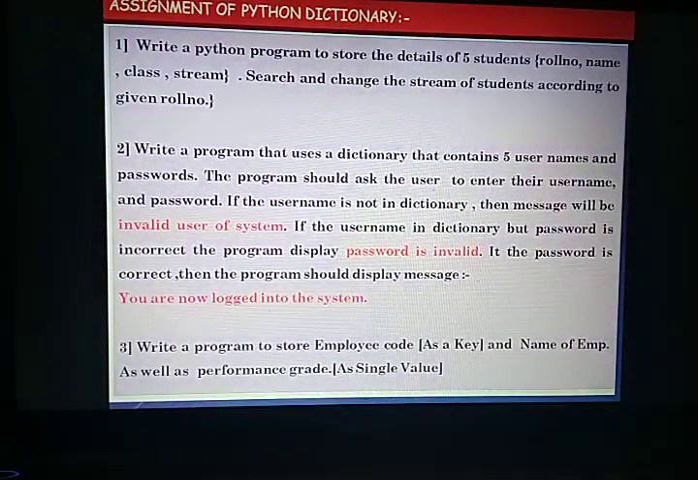Now there are a few assignments you have to perform. You have to solve these two assignments on dictionaries. First and third you have to solve.